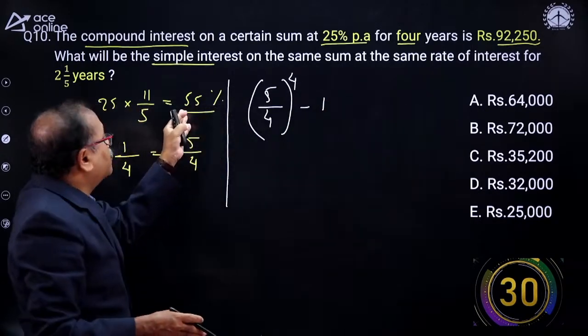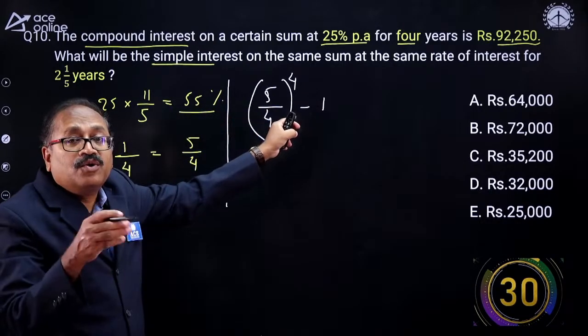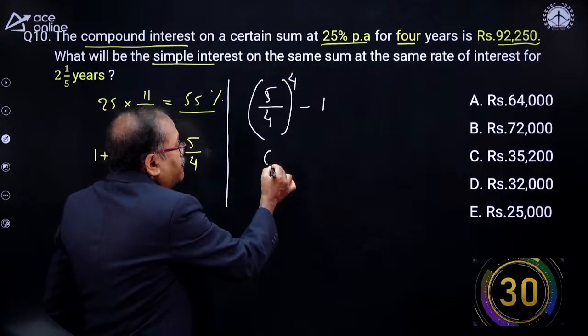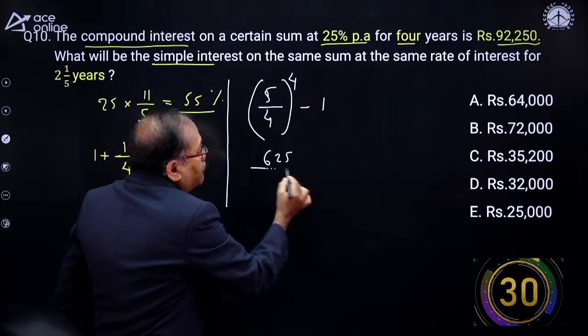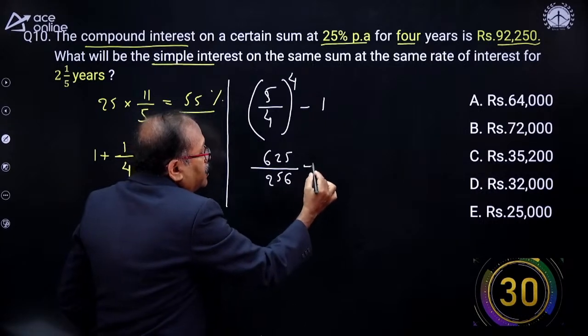So you need to find out what is 55%. So when you calculate this, 5 to the whole power 4, 625 by 4 to the power 4, that is 256, minus 1.